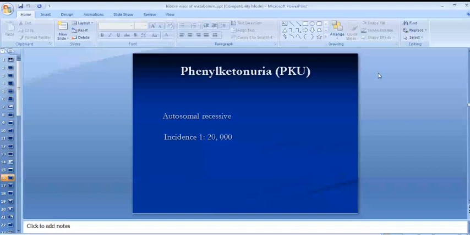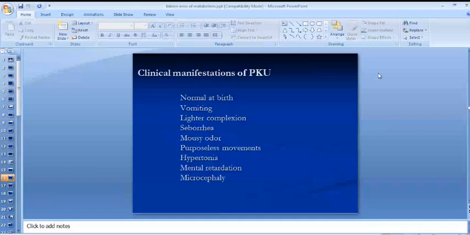So whenever this enzyme is deficient or absent, what will happen? There will be accumulation of phenylalanine in the tissues, and the abnormal concentration of this amino acid will alter the function of the body. So what are the important clinical manifestations of PKU?